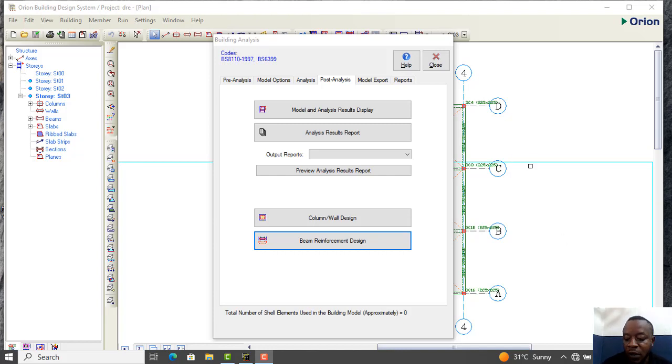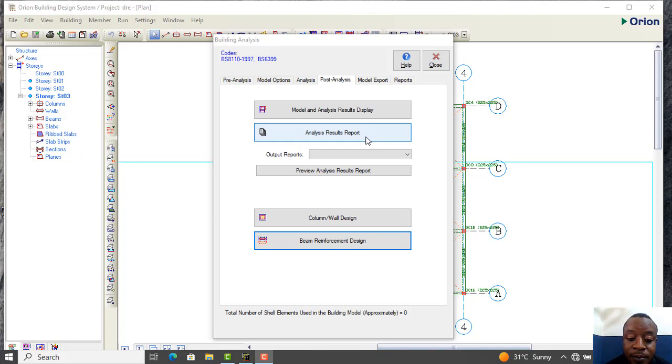Okay, welcome back to this section. Last time, if you remember vividly, we stopped at this particular place where we have done the analysis. So we are in post-analysis, and we actually need to confirm if the columns and the beam actually pass the test. If they can carry the loads that are applied on that particular structure, right?